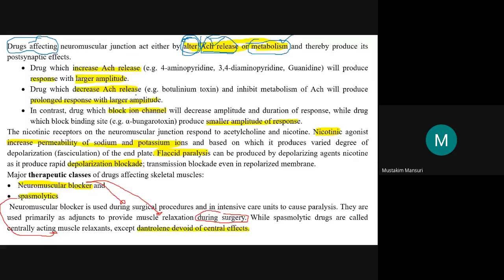Here there are some examples of drugs which increase the acetylcholine release. These are the examples. They will produce a larger amplitude.